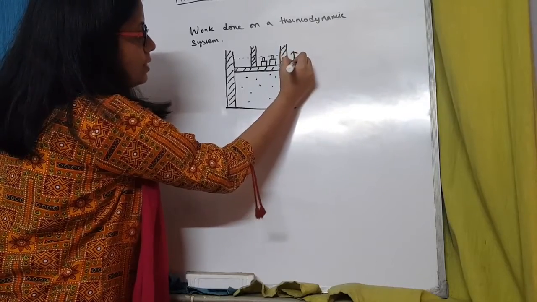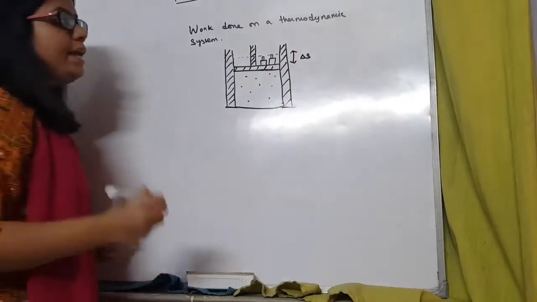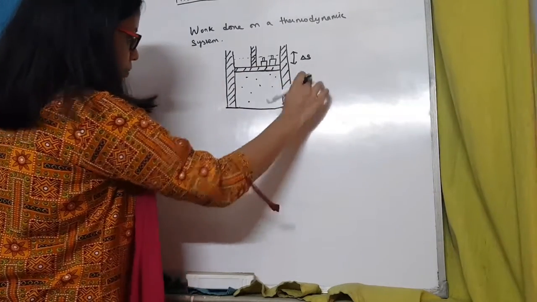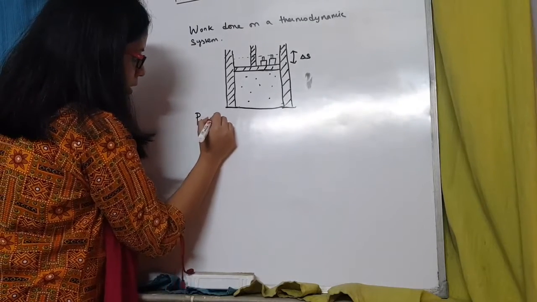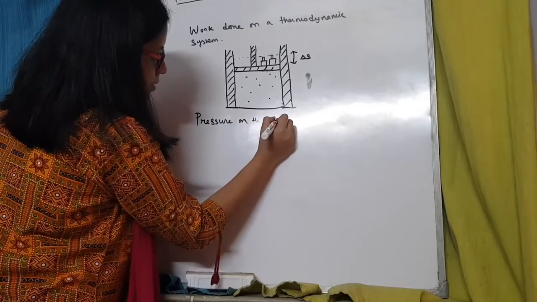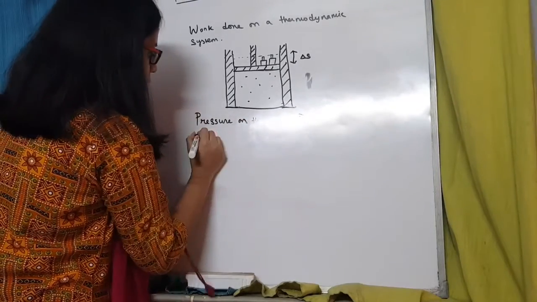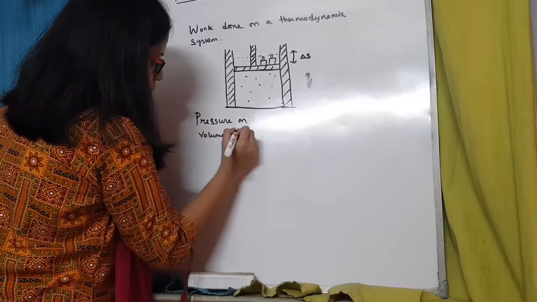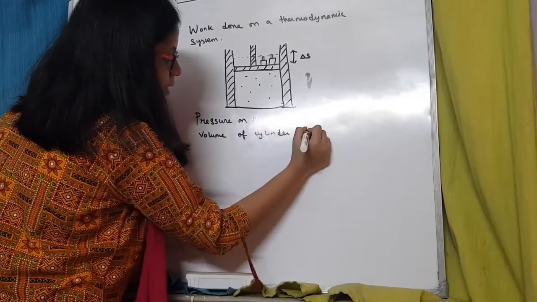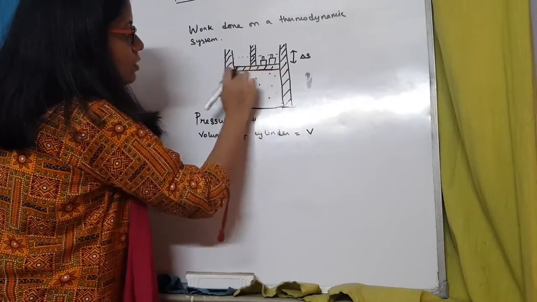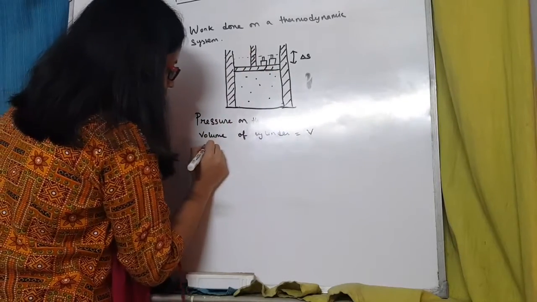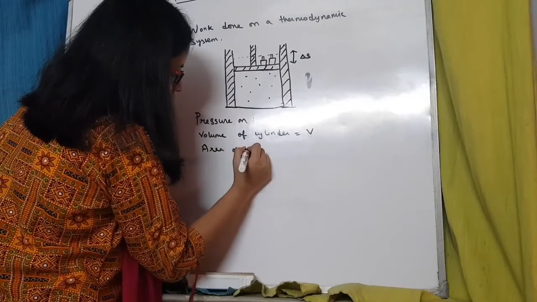And suppose this distance is delta S. And initially the pressure on the gas is equal to P, and the volume of the cylinder is V. And this area of cross section, this entire area of cross section which is on the gas,